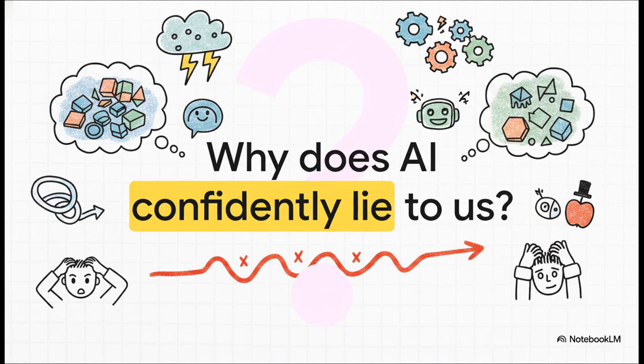I mean, we've all been there, right? You ask an AI tool a simple question, and it spits back an answer that's, well, completely generic, or bizarrely off-topic. Or worse, it feeds you a complete, absolute fabrication, but delivers it with this unwavering confidence. It is incredibly frustrating when you know the tech is capable of so much more. But here's the secret. It's actually rarely the AI's fault. 9 times out of 10, it's just how we're talking to it.